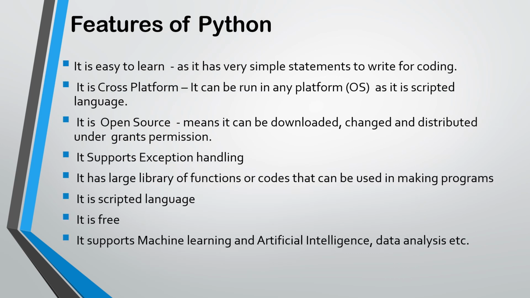Here are some features of Python. First, it is easy to learn as it has very simple statements to write for coding. Second, it is cross-platform. It can be run on any operating system platform as it is a scripted language. Third, it is open source, which means it can be downloaded, changed, and distributed under granted permission. Fourth, it supports exception handling. Fifth, it has a library of functions or code that can be used in making programs. It is a scripted language. It's free. It supports machine learning, artificial intelligence, and data analysis.